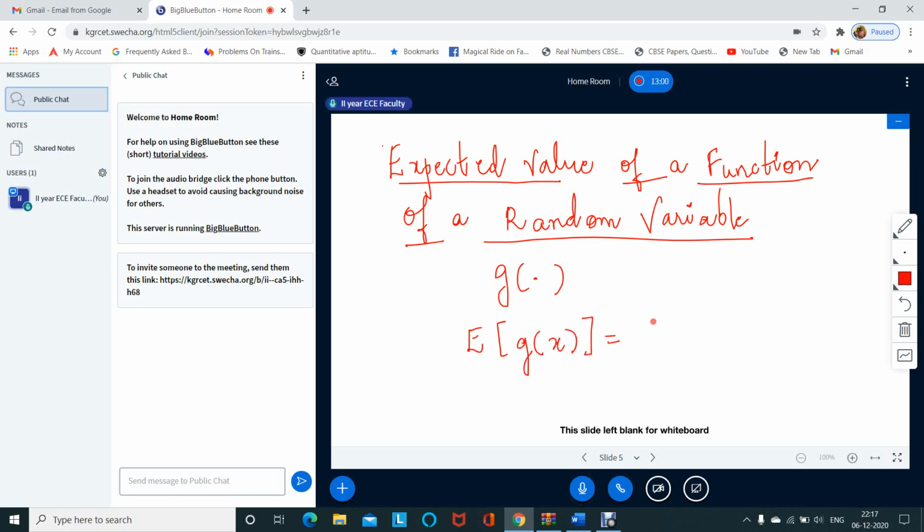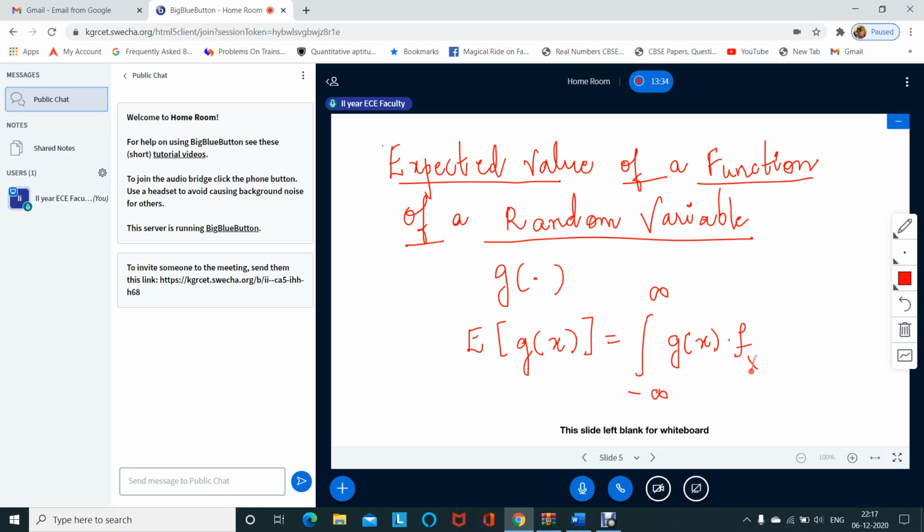When I'm calculating the expected value of a function, if it is a continuous function, then it will be integration from minus infinity to infinity. Same thing I'm writing, in place of x, I'll be writing the g of x. That time we used to write the real number. Here I'm writing the g of x, which is the function. And one more, in the continuous case, we have to write the density function.